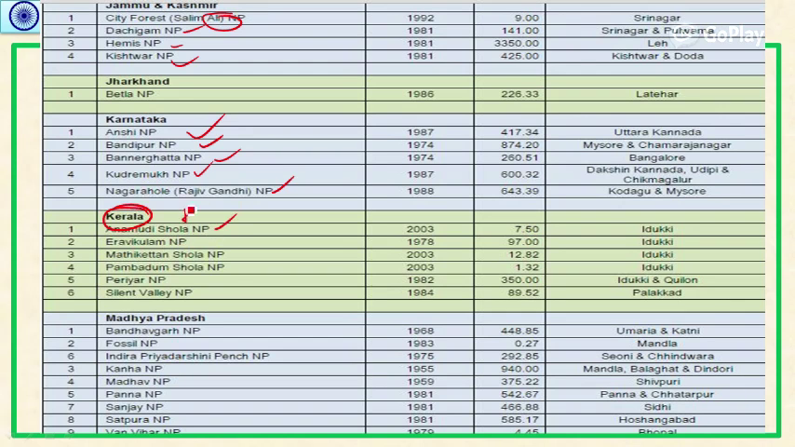Shola forests are found here. And Eravikulam National Park, Mathikettan Shola National Park, Pambadum Shola, Periyar, and Silent Valley National Park. Silent Valley is in Kerala. Okay. And in Madhya Pradesh, we have Bandhavgarh National Park, Fossil National Park, Indira Priyadarshini Pench, Kanha, Madhav, Panna, Sanjay, Satpura, and Van Vihar National Park.